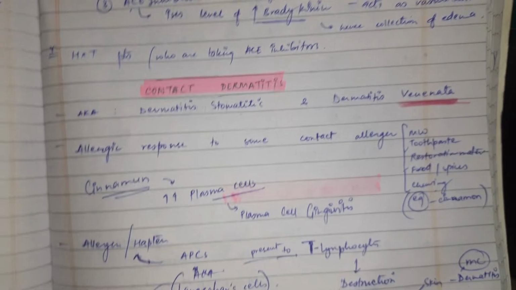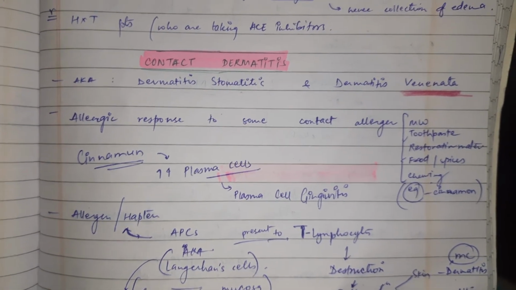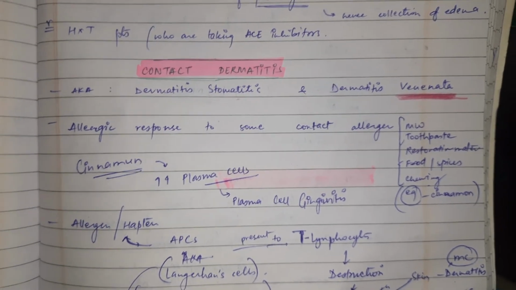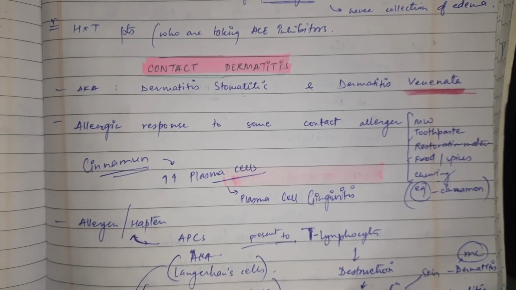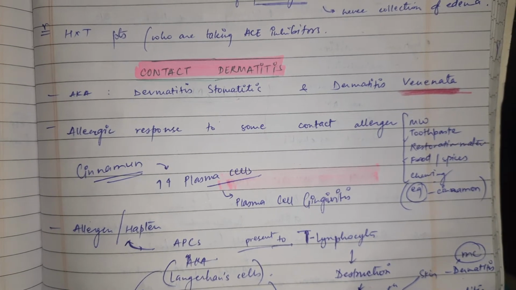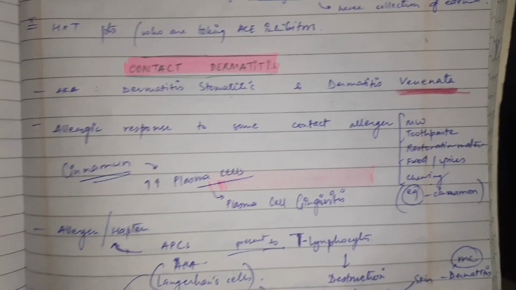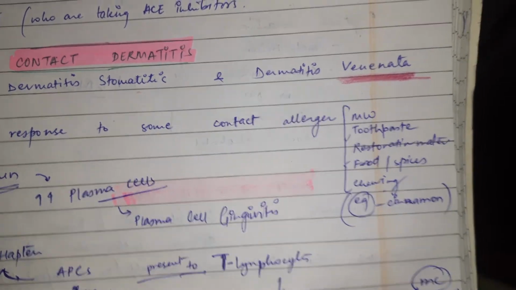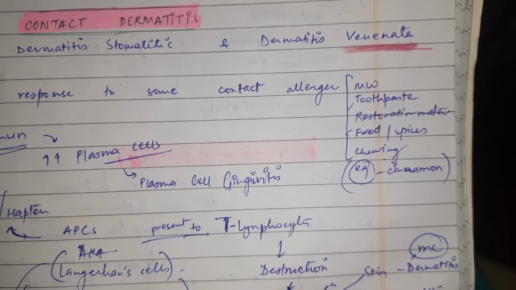Contact dermatitis is an oral cavity disease as well. It is an allergic response to some contact allergen, which is present in mouthwash, toothpaste, restoration material, food spices, chewing gum.